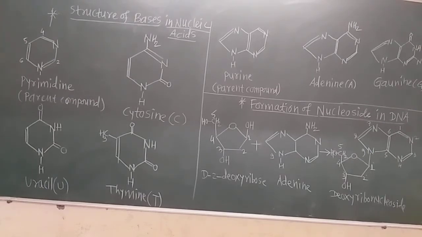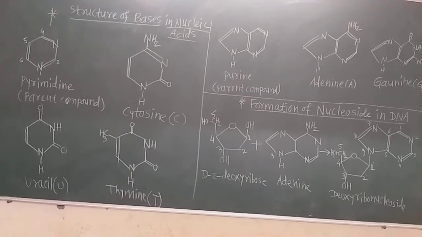Now nucleotides are formed by adding a phosphate group at the 5 dash OH group of the CH2 in the nucleoside, and thus nucleotides are monophosphates of nucleosides. Nucleotides are nothing but what is added into the nucleoside? There is only a phosphate unit. So nucleotides are called the monophosphate of nucleosides.